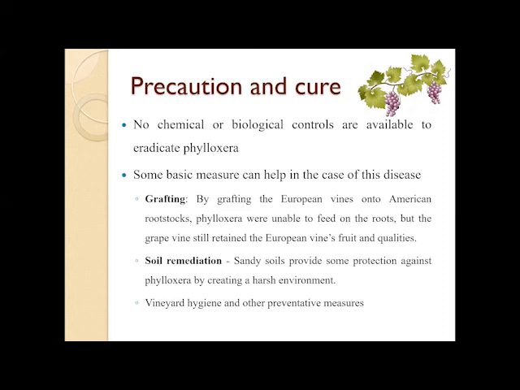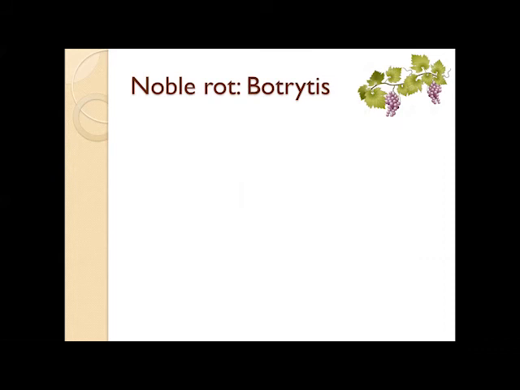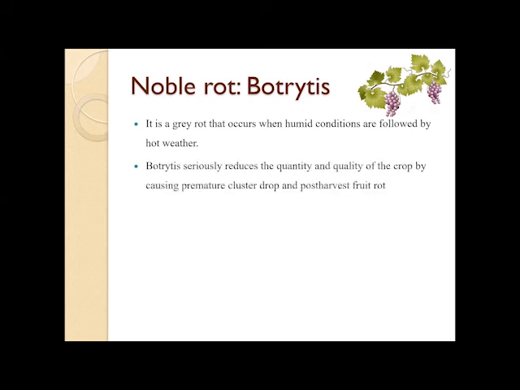and vineyard hygiene and other preventive measures can be maintained. The next disease is called noble rot or botrytis. It is a grey rot that occurs when humid conditions are followed by hot weather. Botrytis seriously reduces the quantity and quality of the crop by causing premature cluster drop and post-harvest fruit rot.